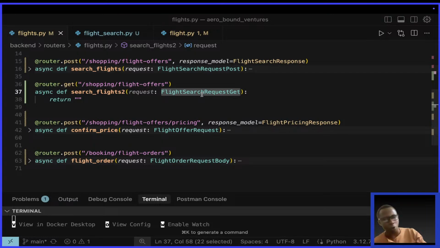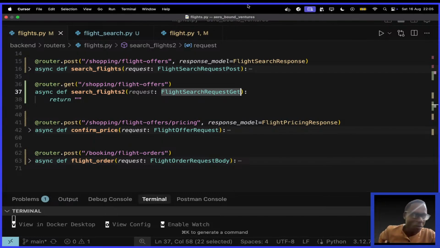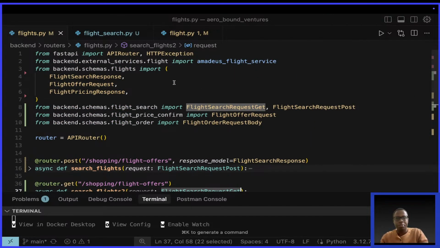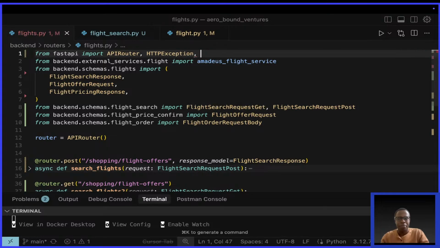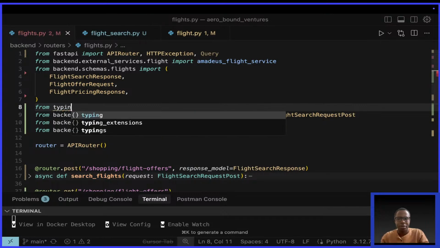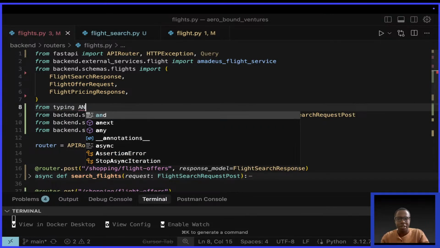Try to recall what we studied during the FastAPI streams. Who remembers? All right, let me not break your minds. Simply, I have to come and say from FastAPI import Query. Remember Query? Do you know how to add metadata? And then we also need one more thing. So say from typing import Annotated.